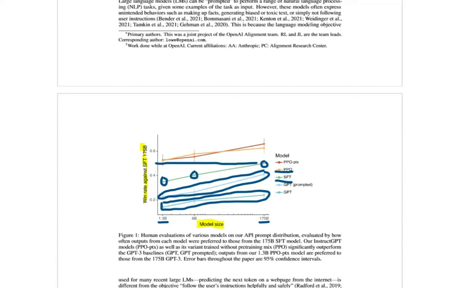And also the model optimized with reinforcement learning, the red line, which also contains the pre-training mix, also outperforms the supervised fine-tuned model, even though, again, it's much smaller. So yeah, those are quite some amazing results here.